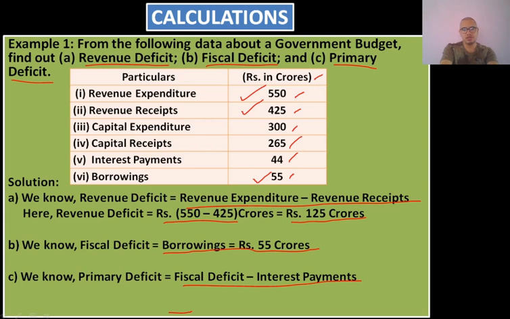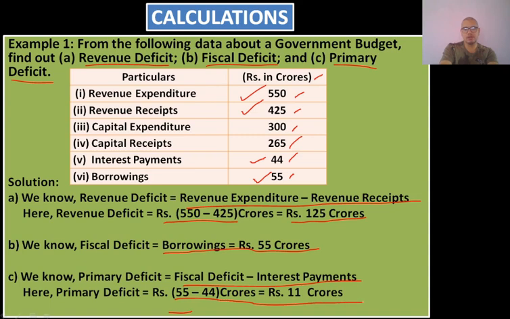Since fiscal deficit is 55 and interest payments is 44, when we deduct 44 from 55, we get the value of primary deficit, that is 11 crores. Hope you have understood this. You have to break the questions accordingly. In order to solve this, you need to remember the formula. If you don't remember the formula, you will not be able to solve this type of questions.